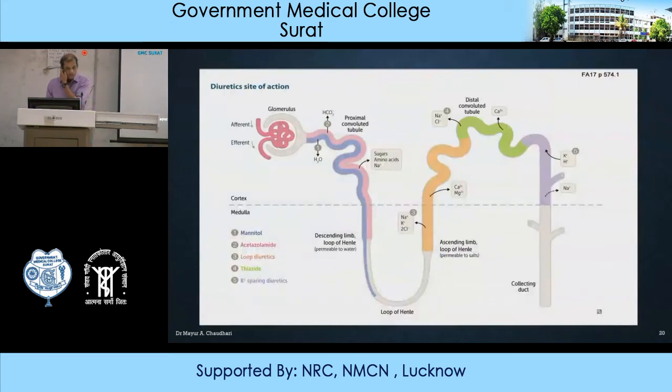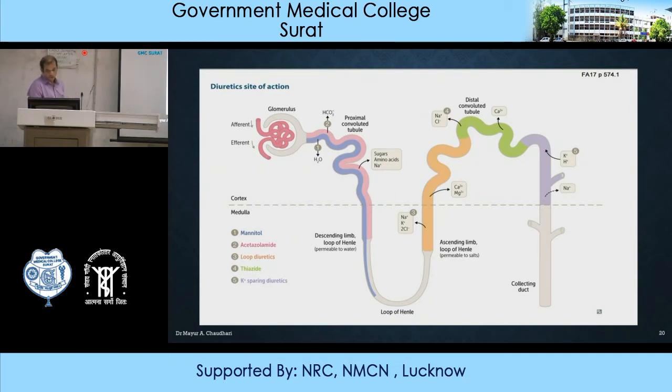If we see the site of action of these various types of diuretics, osmotic diuretic acts here. In case of acetazolamide, it acts basically on bicarbonate metabolism. Then loop diuretic, as the name suggests, acts at the ascending loop of Henle. Then thiazide diuretic acts at the distal convoluted tubule. And potassium sparing diuretic acts at the collecting duct.